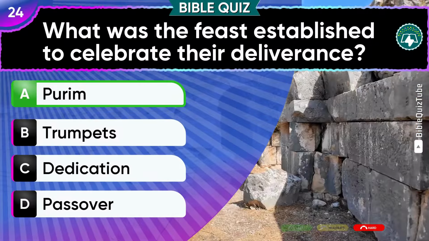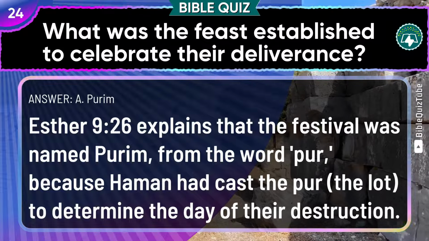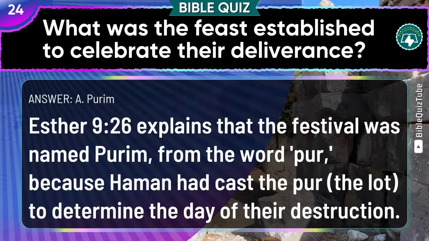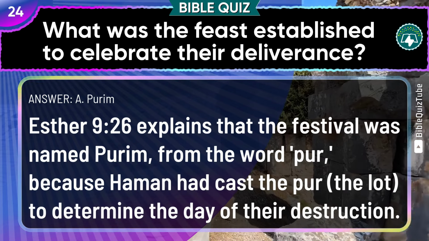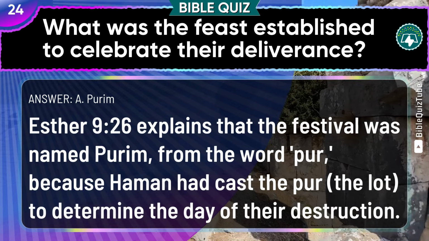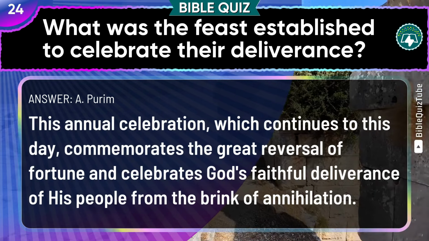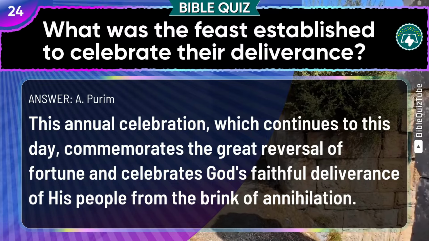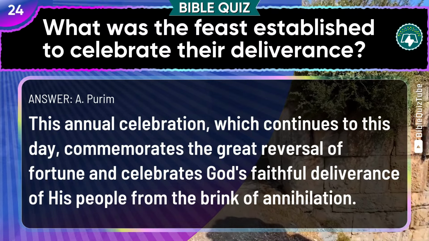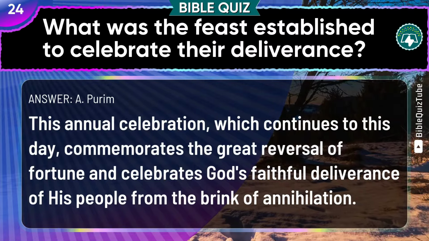Purim. The explanation: Esther chapter 9 verse 26 explains that the festival was named Purim from the word pur, because Haman had cast the lot to determine the day of their destruction. This annual celebration, which continues to this day, commemorates the great reversal of fortune and celebrates God's faithful deliverance of His people from the brink of annihilation.